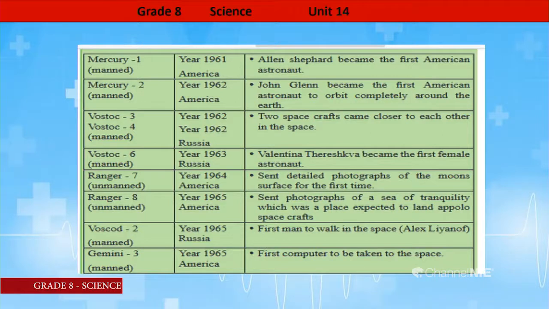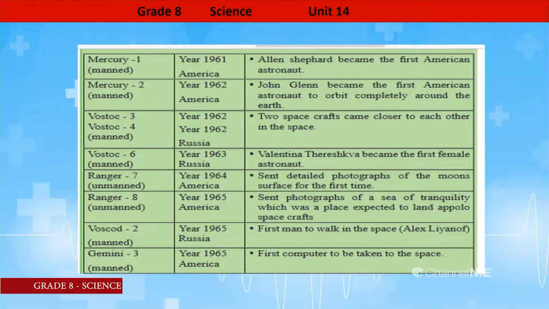Then shall we move on to Vostok 6. It was launched in the year 1963 by Russia. The scientist Valentina Tereshkova became the first female astronaut. Valentina Tereshkova became the first female astronaut in 1963, in the spacecraft called Vostok 6.